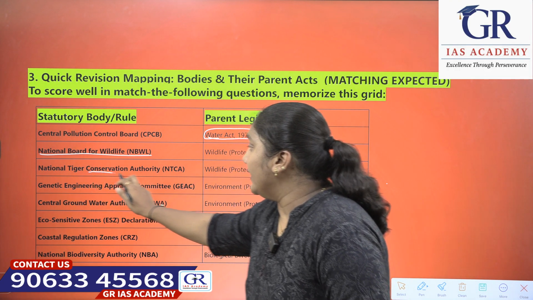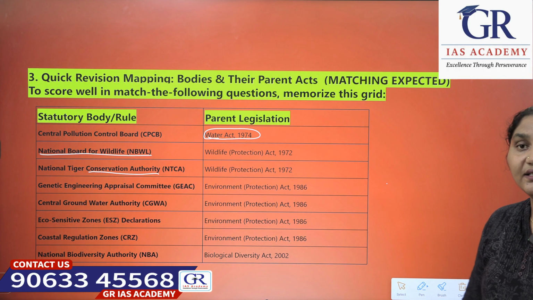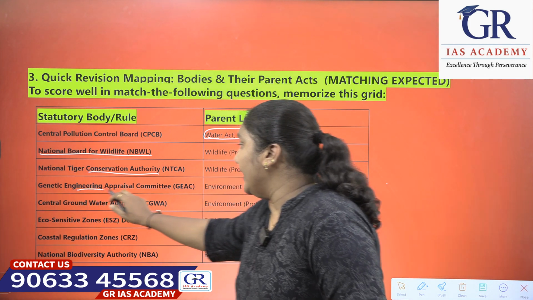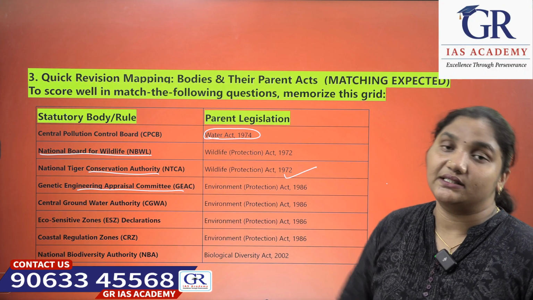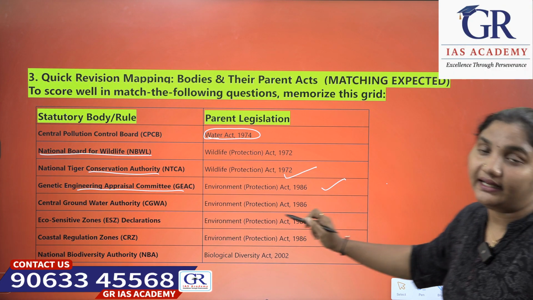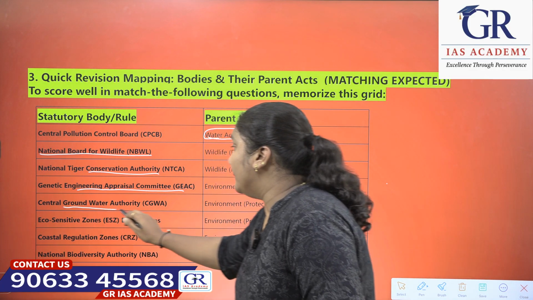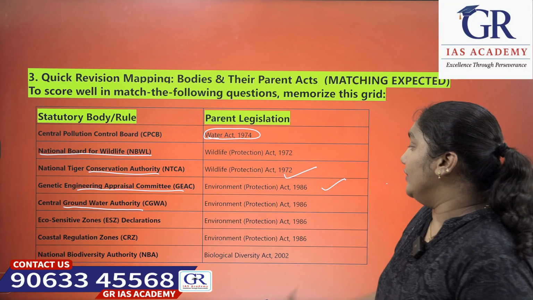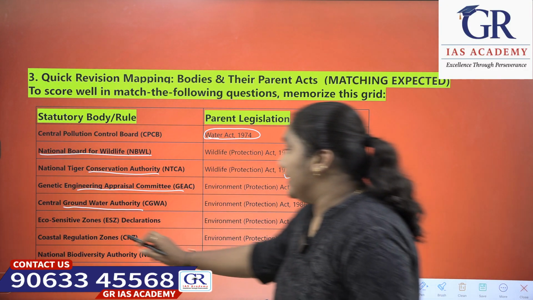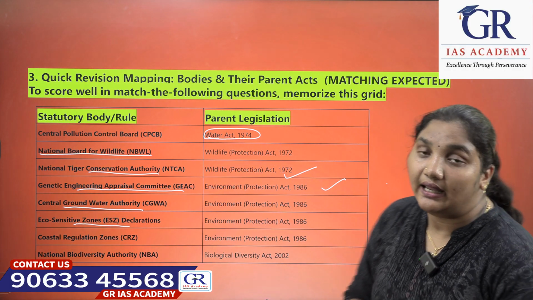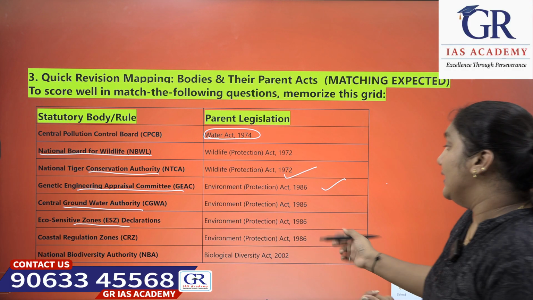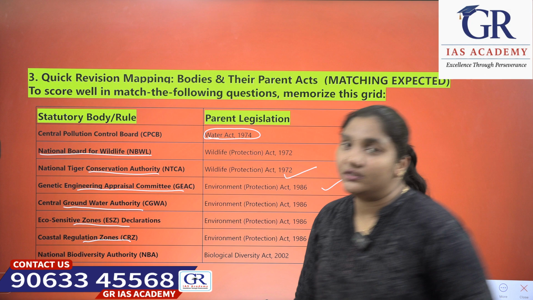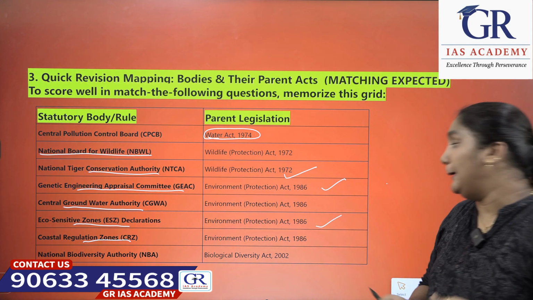The next is the National Tiger Conservation Authority, which comes under the Wildlife Protection Act 1972. Next is the Genetic Engineering Appraisal Committee, which comes under the Environment Protection Act 1986. Next is the Central Groundwater Authority, which comes under the Environment Protection Act 1986. Eco-Sensitive Zone declarations come under the Environment Protection Act 1986. Coastal Regulation Zones also come under the Environment Protection Act 1986.